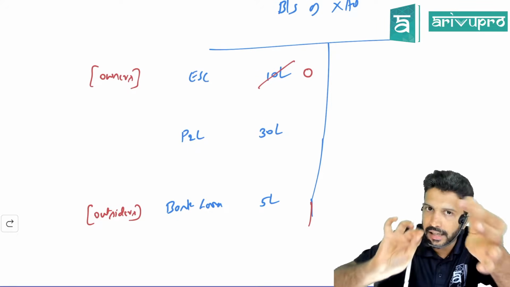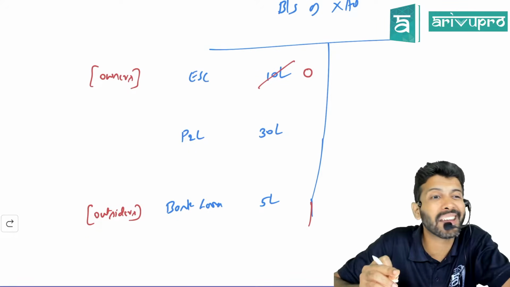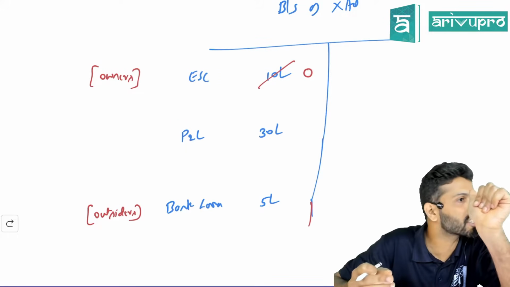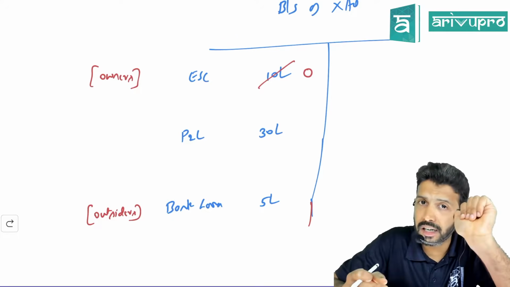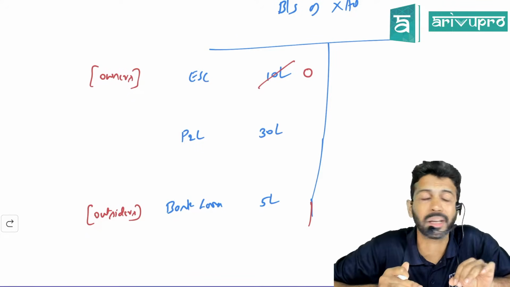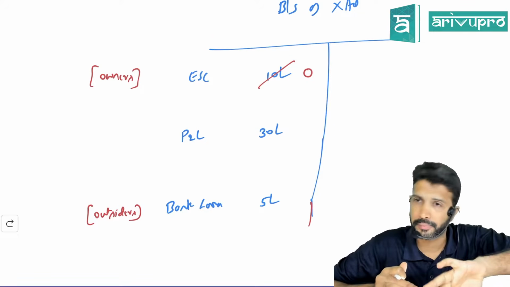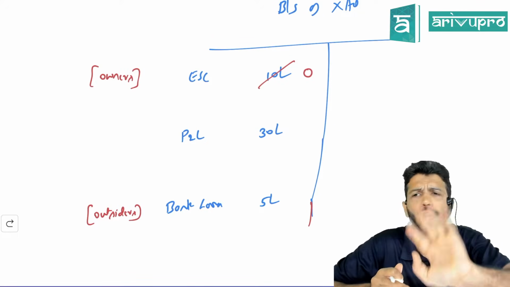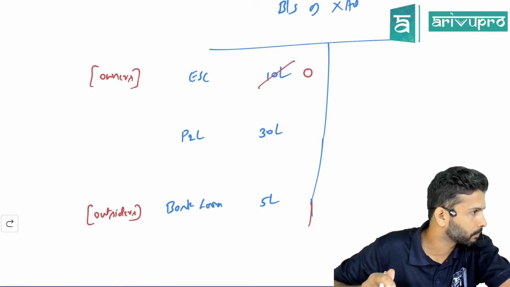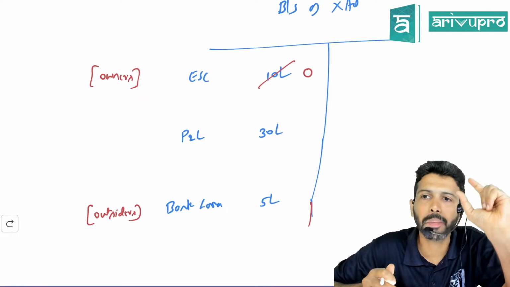When you cancel equity shares, we use the term buyback. When you cancel preference shares and the company is repaying the preference shareholders' money, that we call redemption. The meaning is the same, just the terminology is different. For preference shares and debentures, we use the term redemption. For equity shares, we use the term buyback.